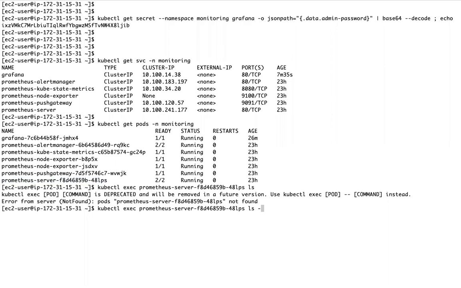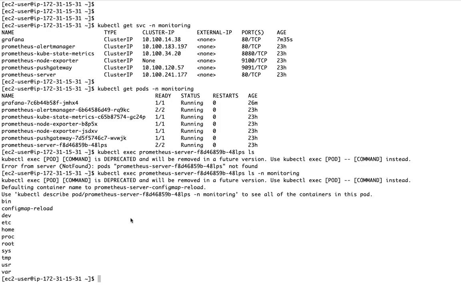This is in the monitoring namespace. So it will have some, if you see, this pod has how many containers, guys? If you see here, what is the meaning of this 2 by 2? How many containers we have within this? There are 2 containers, right?